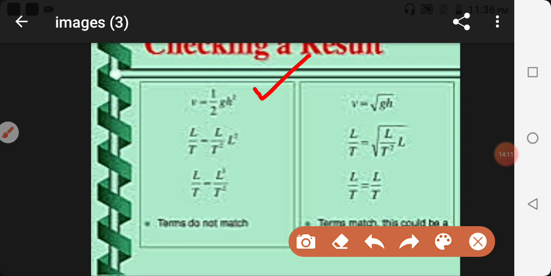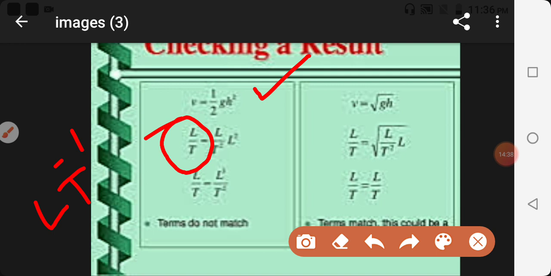First of all we will find the dimensional formula of the left hand side, which is velocity. So it will be LT^-1, written as L upon T. For half there is no dimensional equation, because it is just a numeric value, so no dimensions here.